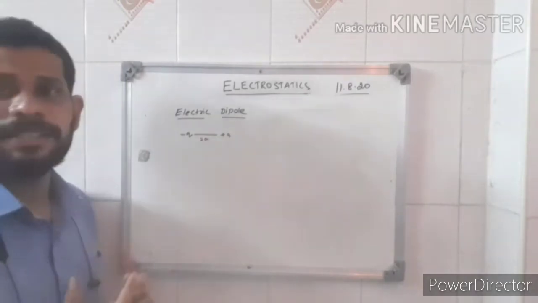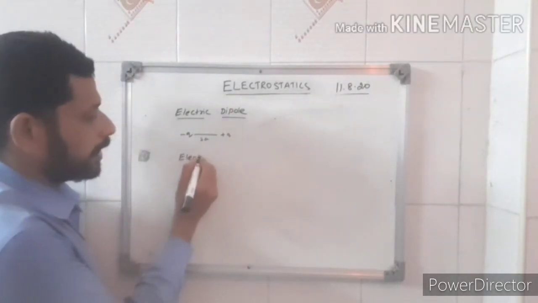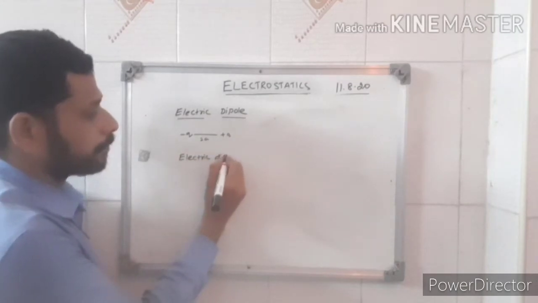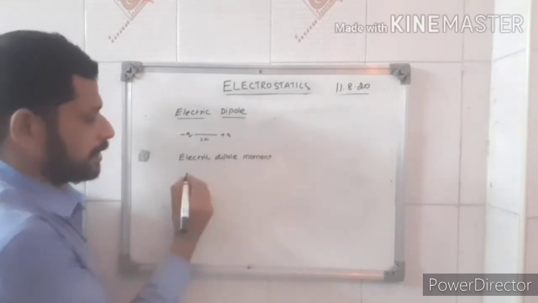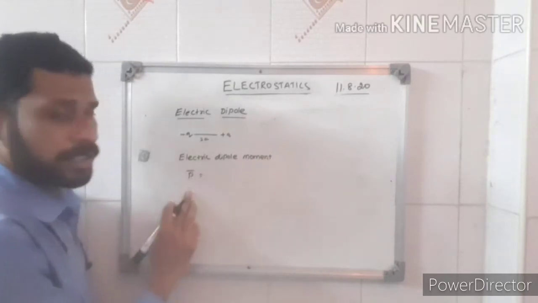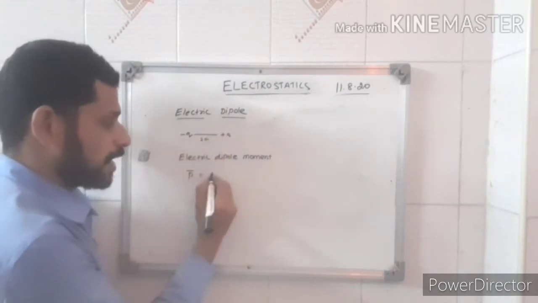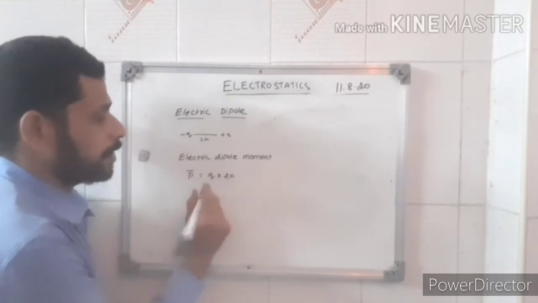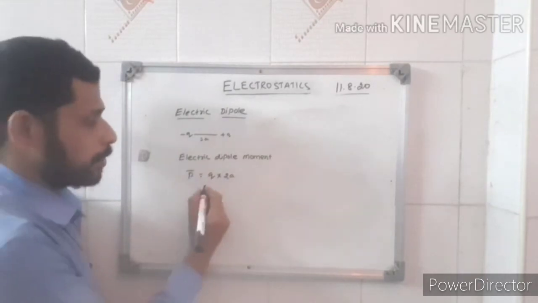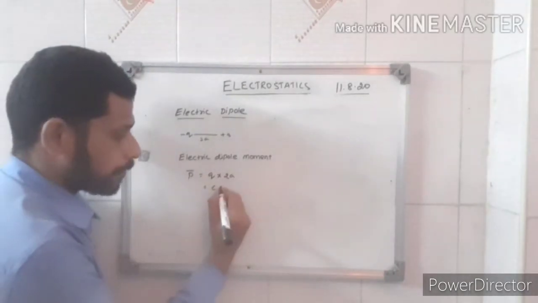How will you calculate the electric dipole? By using the electric dipole moment. What is the electric dipole moment? It is denoted by P and is a vector quantity. P is the product of any one of the charges and the distance between them, so Q into 2A. So what is the SI unit of the electric dipole moment? It is nothing but coulomb meter.